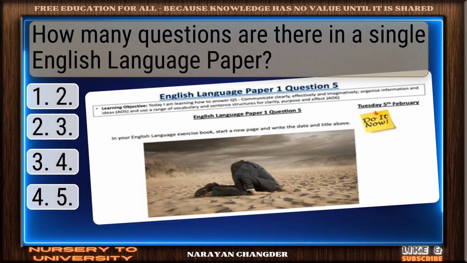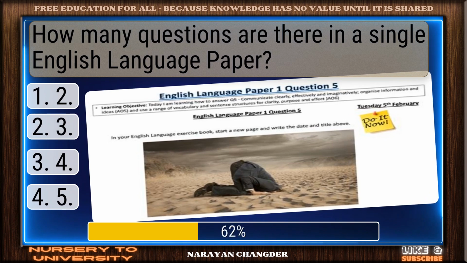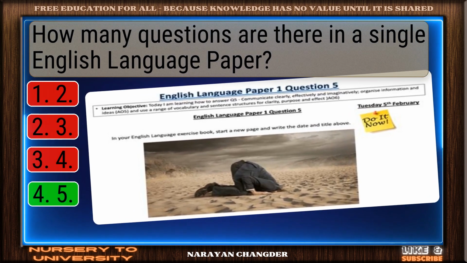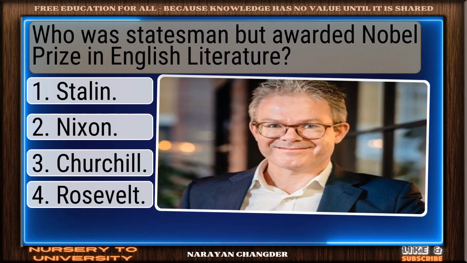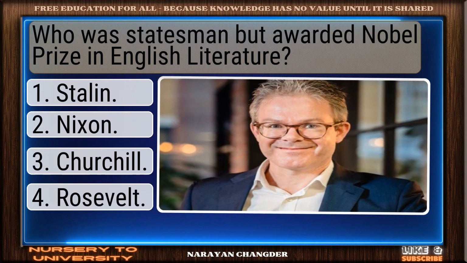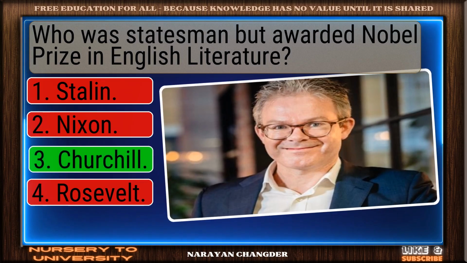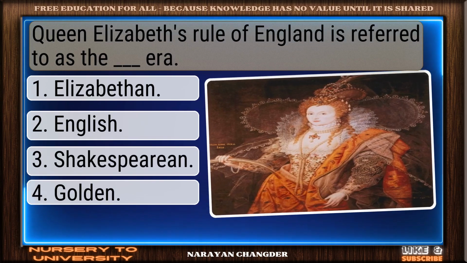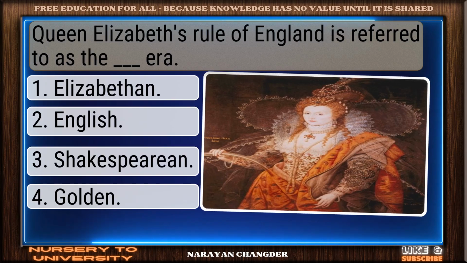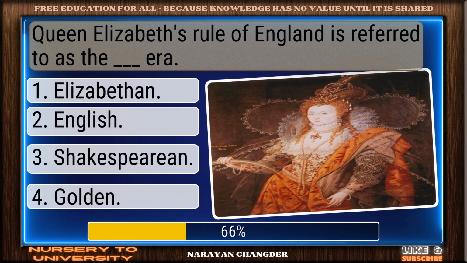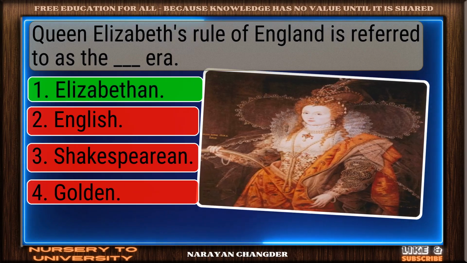How many questions are there in a single English language paper? You got it. Who was a statesman but awarded the Nobel Prize in English literature? Good job. Churchill works well. Queen Elizabeth's rule of England is referred to as the dash era. Smart pick. Elizabethan is correct.